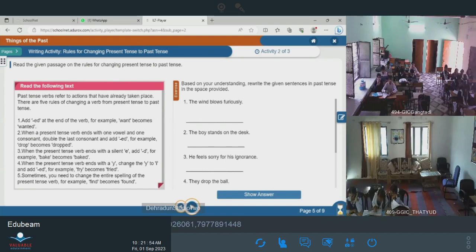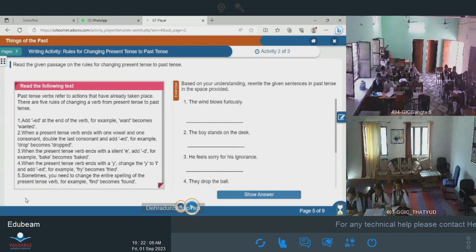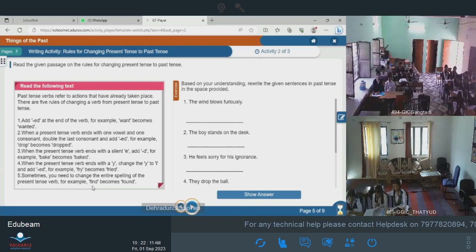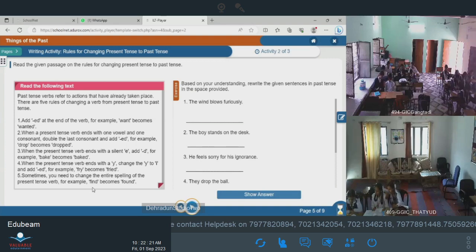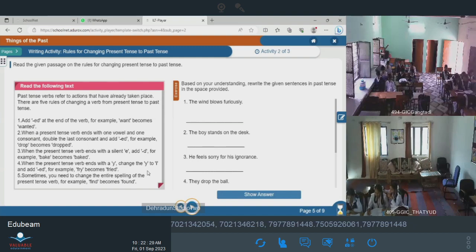And sometimes the whole spelling changes. Like fly, fly becomes flew. Clear? Okay. Fifth point is sometimes you need to change the entire spelling of the present tense verb. Example? Find. Find completely changed to found. It means here we did not make it finded. Yes, it is there in English like this only. Find, F-I-N-D, find. Here it became found. Clear? Okay.